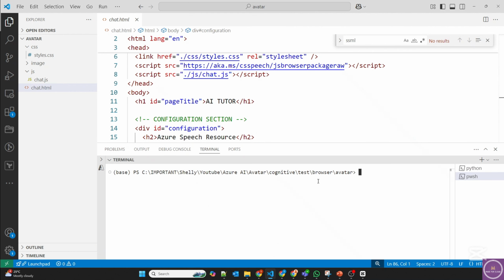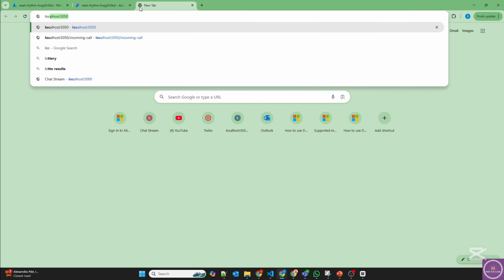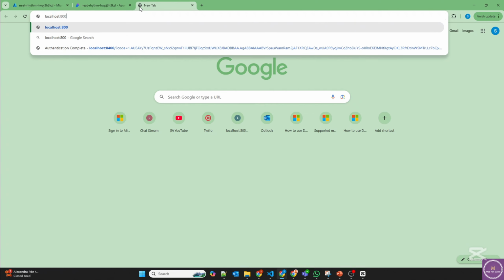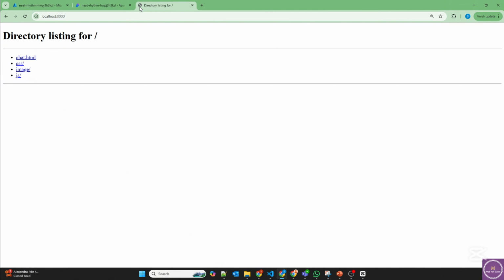And perfect. And let's run Python server, HTTP server. So I'm running an HTTP server locally so that I can open a web page in the browser which will show all these files. But basically what I have to run is chat.html. So it's running on 8000 port, localhost:8000, and perfect. You can see all the files.